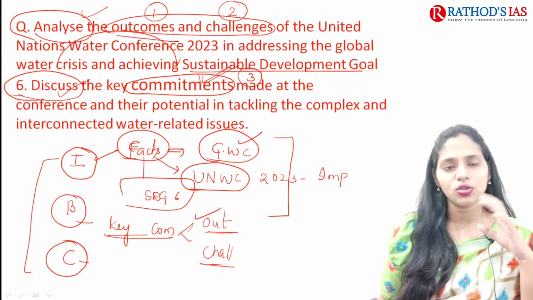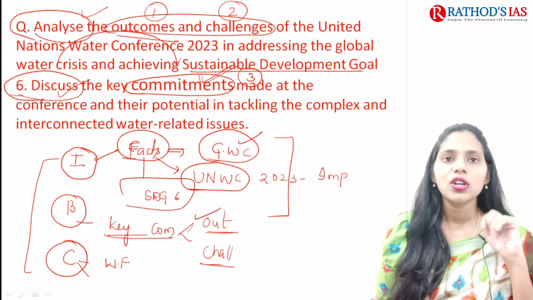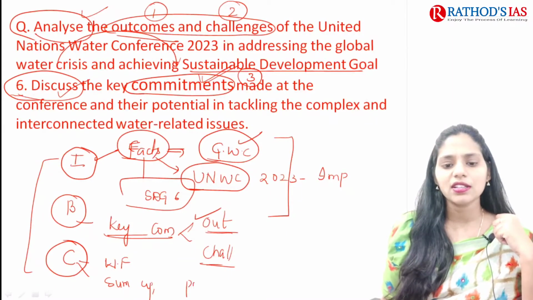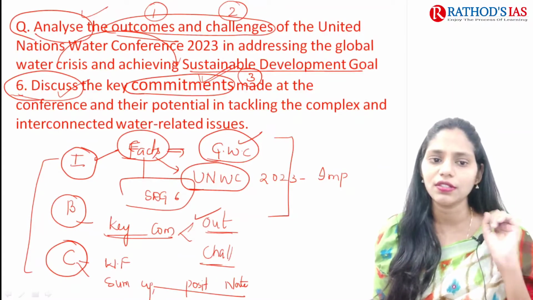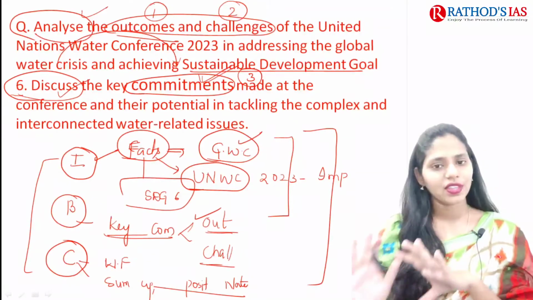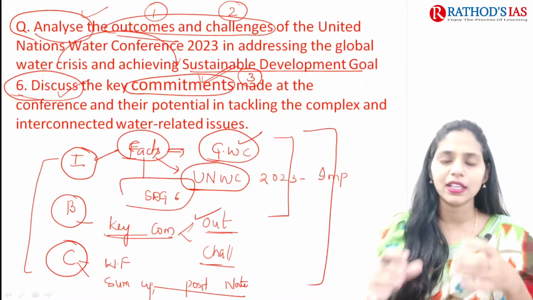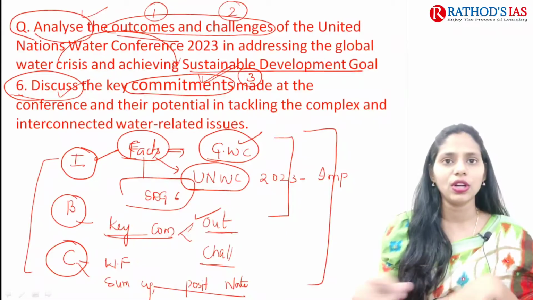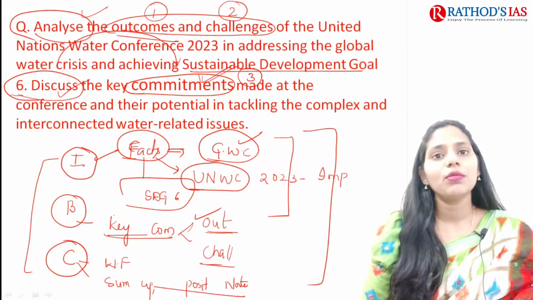In this conclusion, since this is a current affairs based question, you can give a way forward, or you can sum up the important points you wrote in the body, or you can end your answer with a positive note. So this is the structuring of your answer. Whenever you read your question, this structuring should happen in your brain automatically. But as a beginner, it will take some time, like 2 to 3 months, to learn structuring your answer. So now I will show you the model answer.